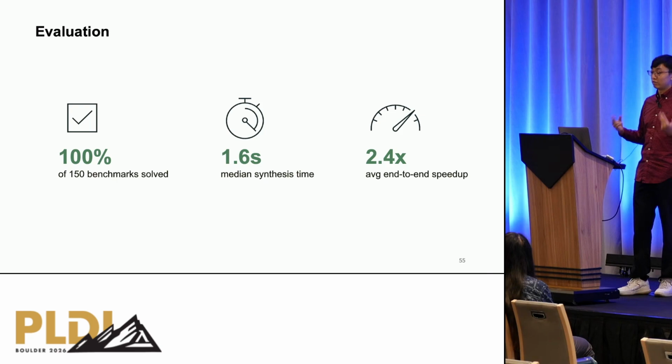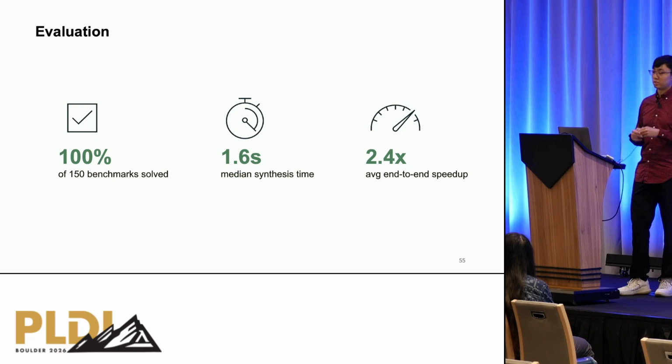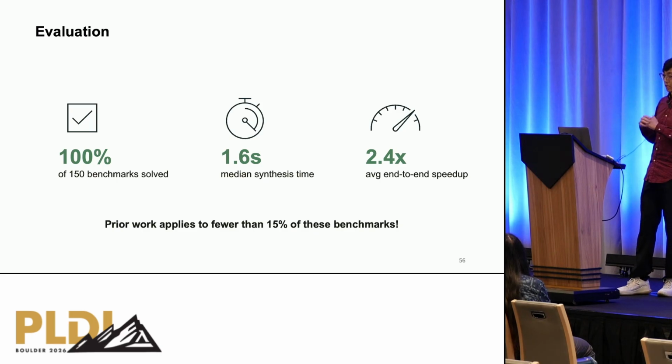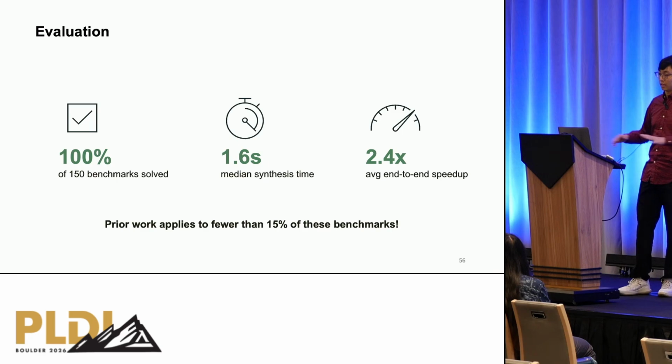We see on average that the pipelines are sped up by 2.4 times, and at most we saw 2 orders of magnitude of speedups. And it's also good to highlight that prior work applies only to less than 15% of these benchmarks. So we're not even talking about actually solving them.